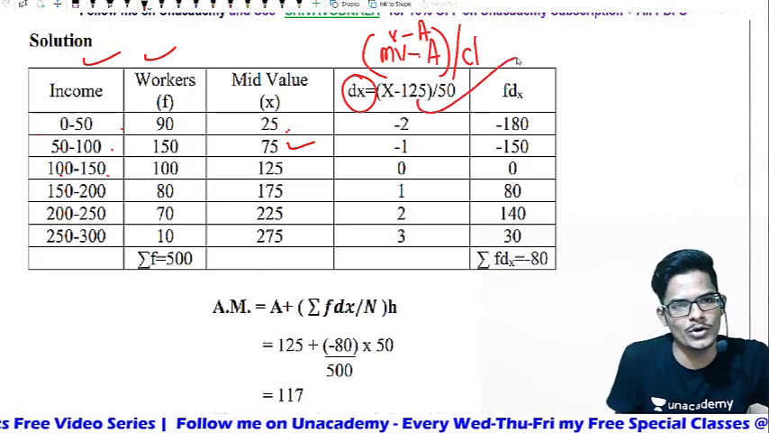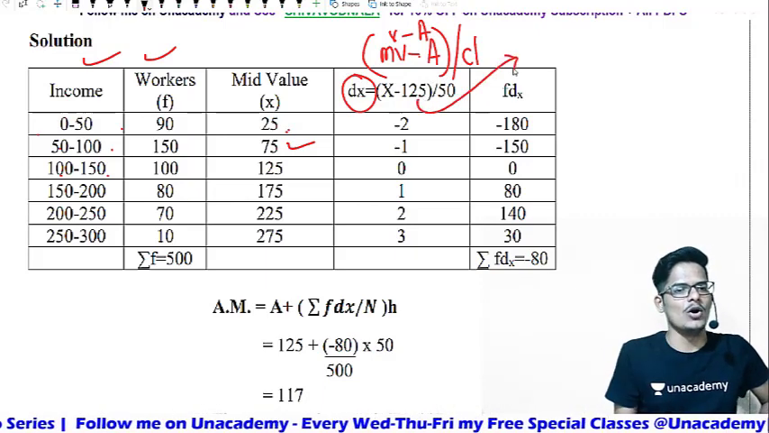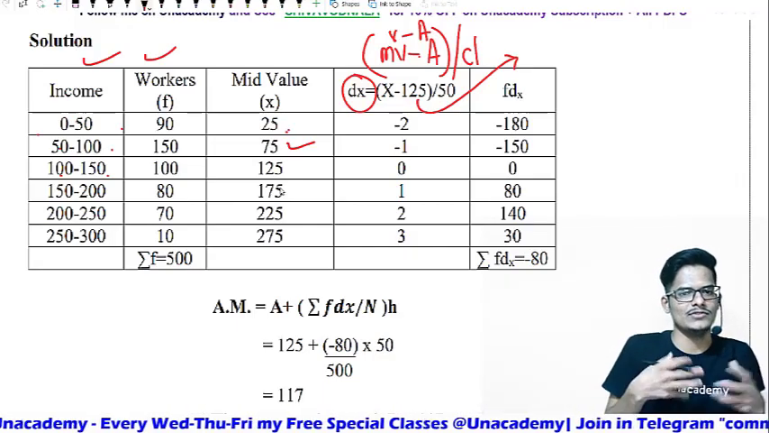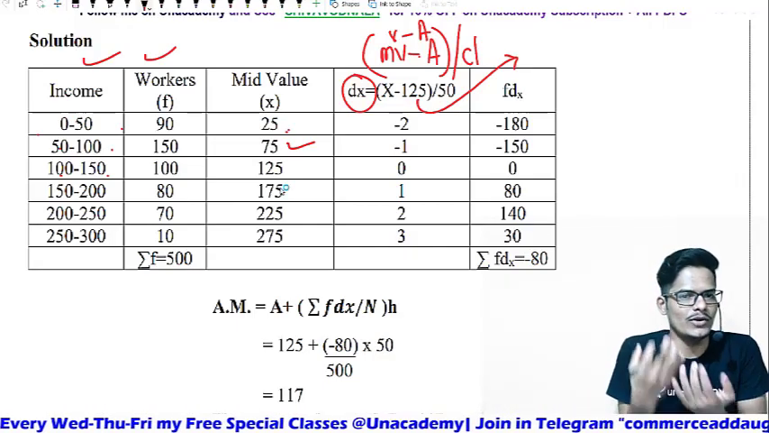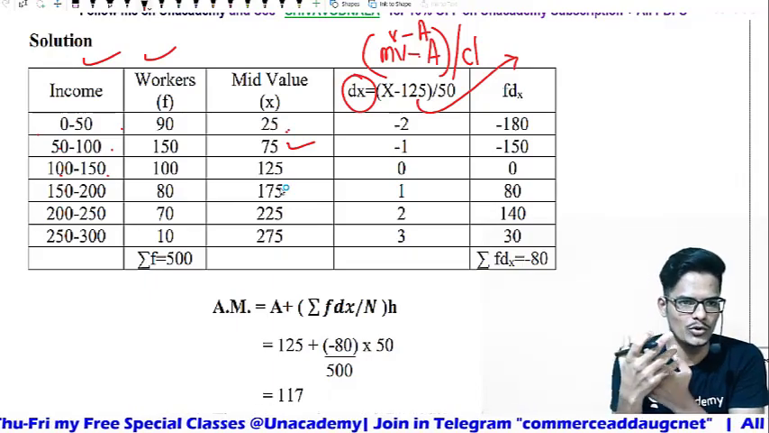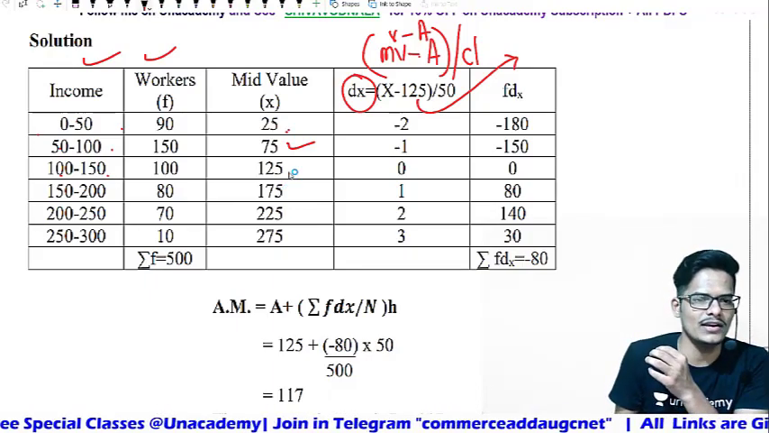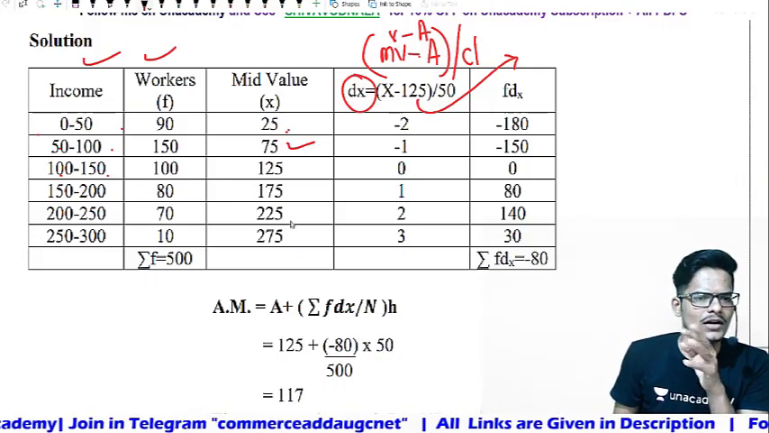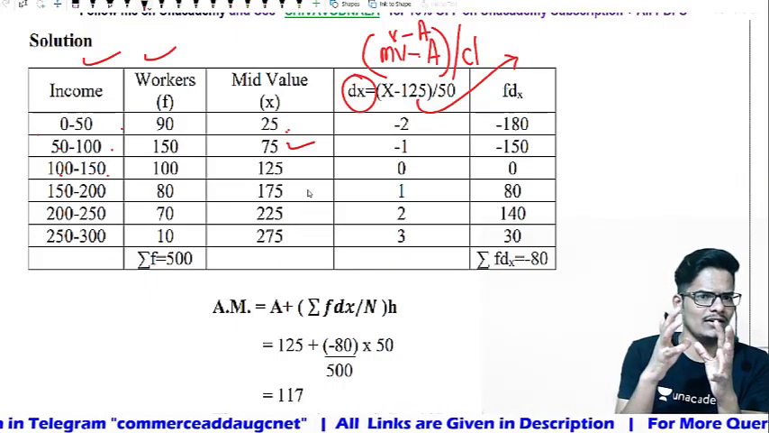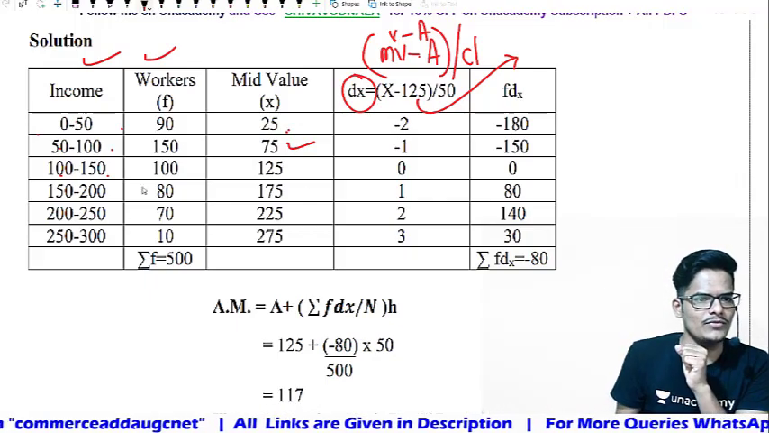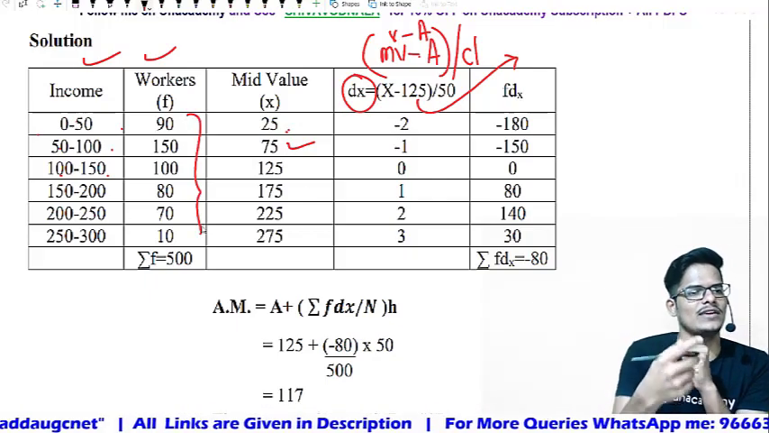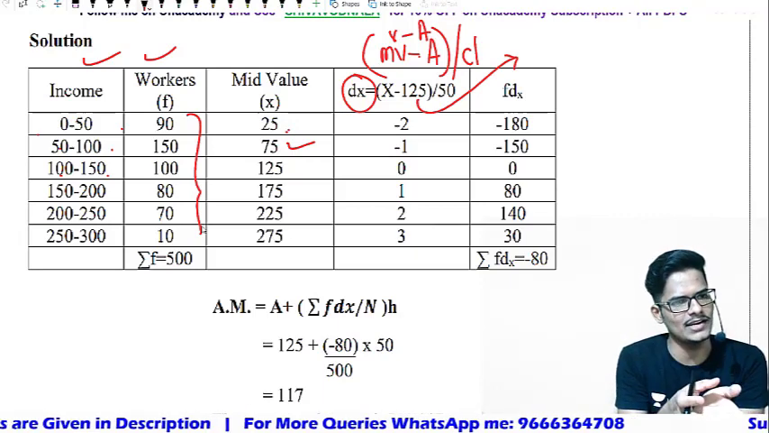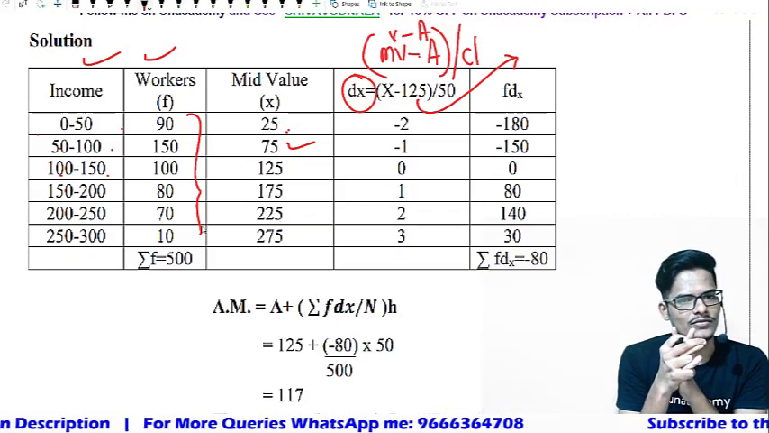125 is the assumed mean, because we should assume some number near the given mid values. I assumed 125. You can assume any other number also, it is up to you, any number very near the middle values. Or you can take 125 as the assumed mean from here also, based on the frequency. The near number, or an average number, 125 is the best one, because they are indicating 100 to 150, which is 125.